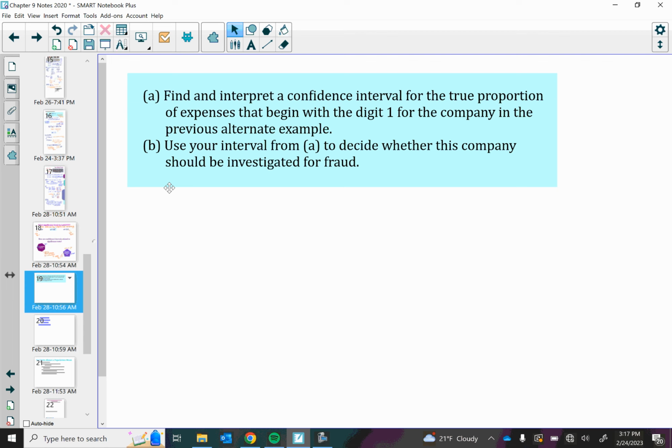Find and interpret a confidence interval for the true proportion of expenses that begin with the digit 1 for the company in the previous example. So for A, we're really going back to chapter 8.